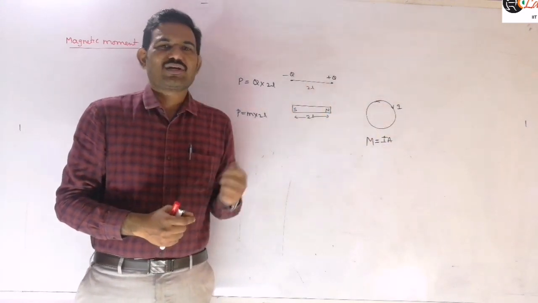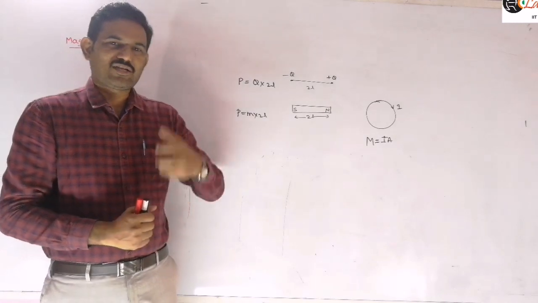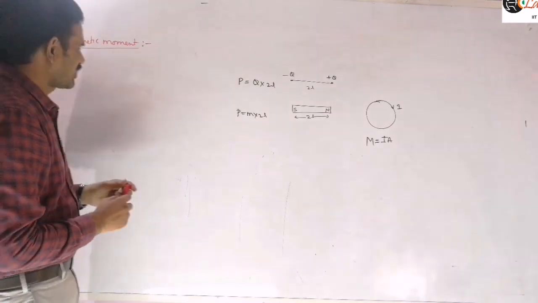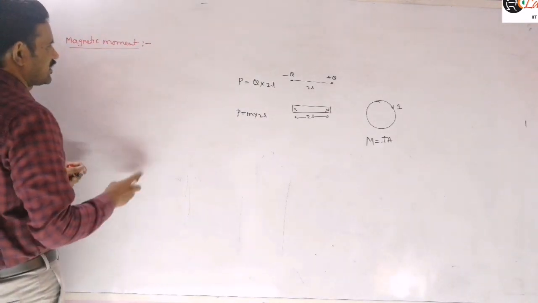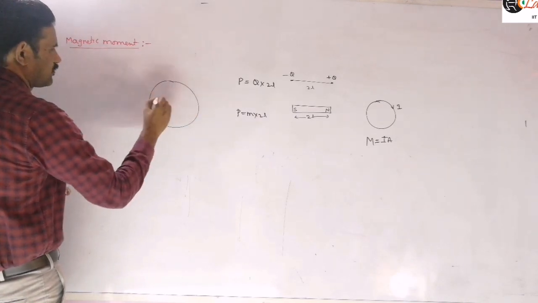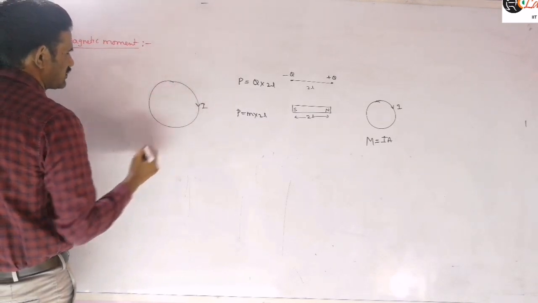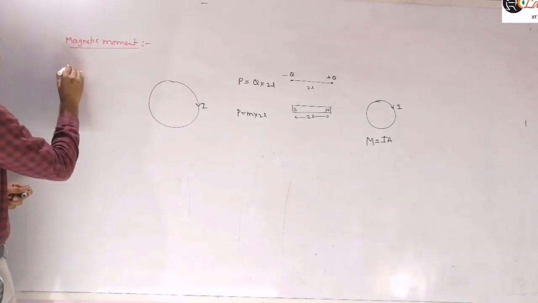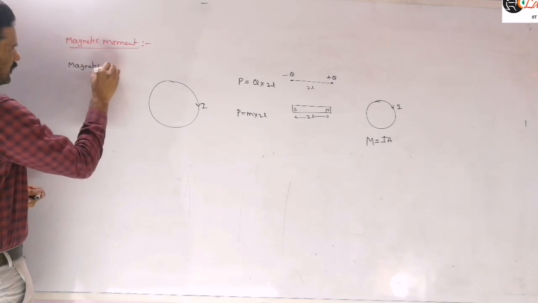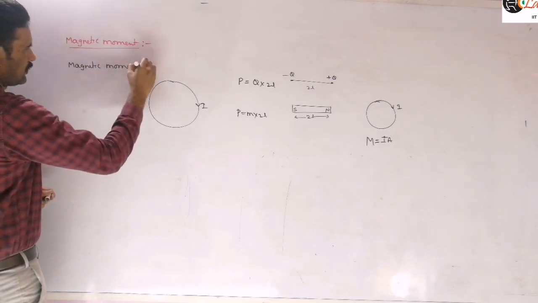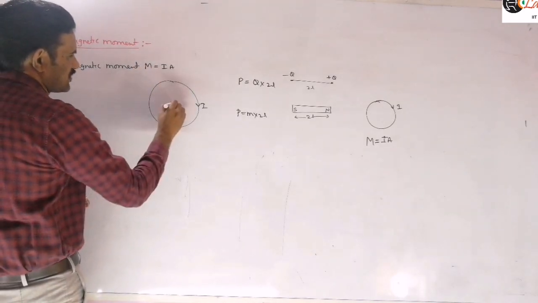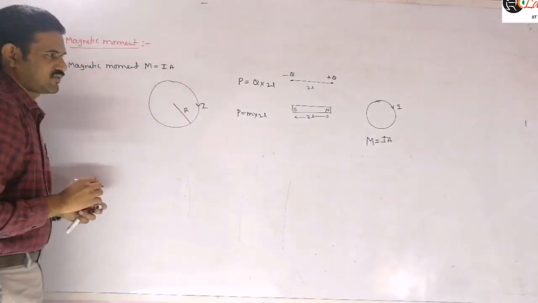When current is flowing through a conductor, it will produce a magnetic field. And in case of a closed loop, it will behave like a magnetic dipole. So let us define this magnetic dipole here. Suppose this is the current carrying loop I am taking here, and I is the current flowing through it. The magnetic moment of this current carrying loop can be defined as M is equal to I into A. So just write the definition first.